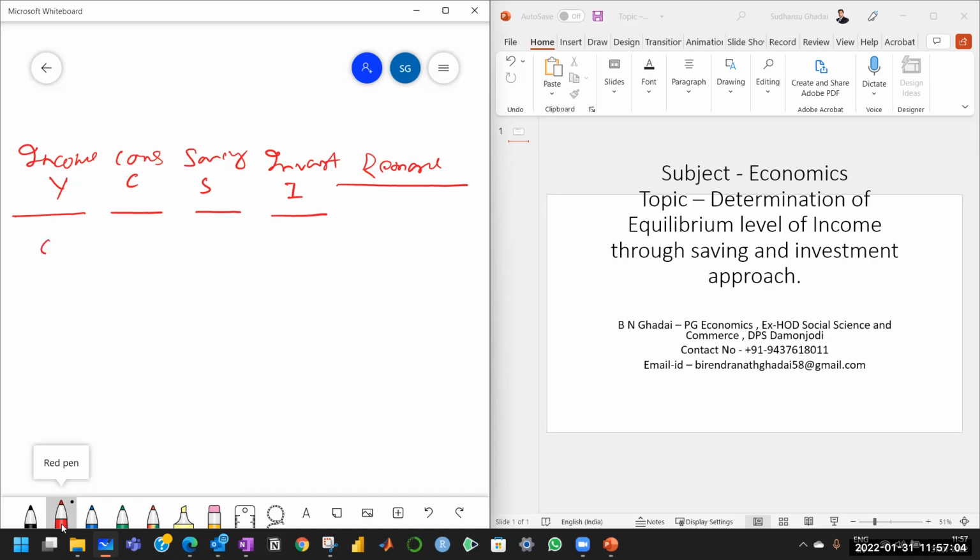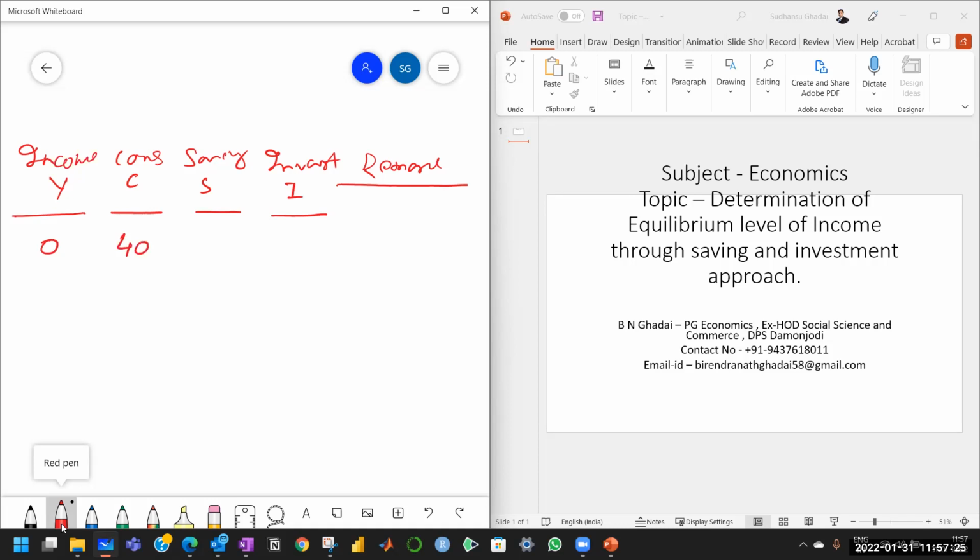So we take income 0, and as you know, there is autonomous consumption. Consumption cannot be 0. Some consumption is there at 0 level of income, and that is your autonomous consumption. Let us say it is arbitrary, it is up to you. You can write 40, 50, 30 as per your wish. So let us say it is 40.